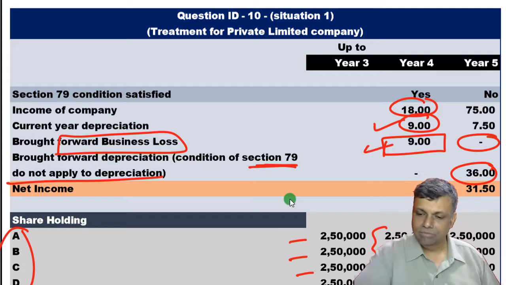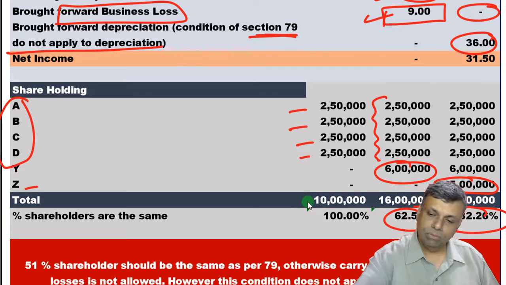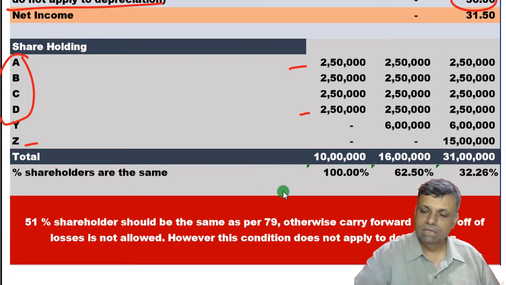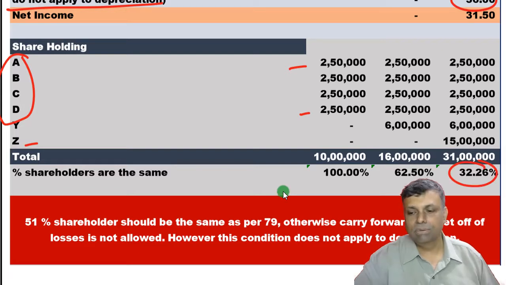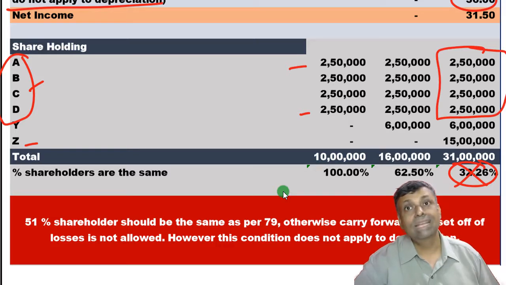So that's the answer. But if you are an eligible startup, see how the answer will change now. Supposing you are an eligible startup, so for the eligible startup there are either of the conditions. So either you should be maintaining this 51%, which you are not maintaining. So year number 4 though you are maintaining, that will not be a problem. Now the problem will be in the year number 5. So 51% you are not holding, but all the shareholders continue to hold all the shares. This is the alternative condition for the eligible startup.